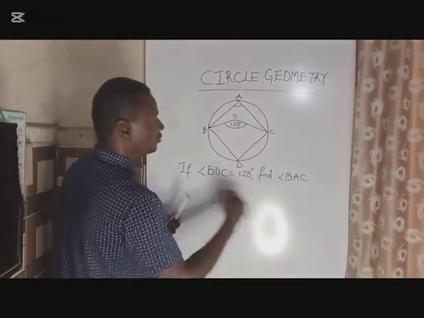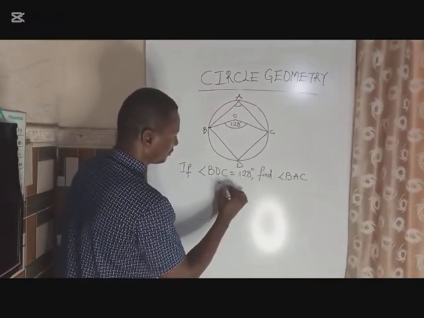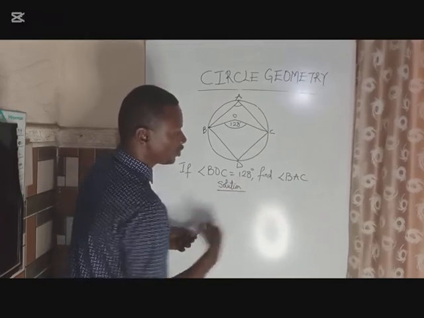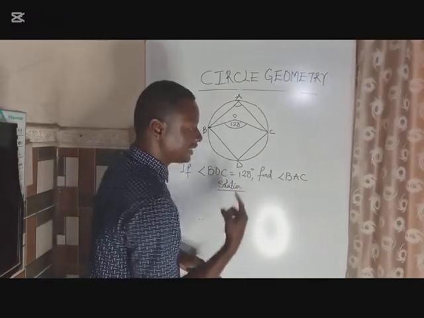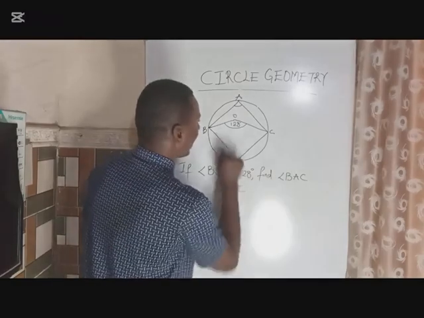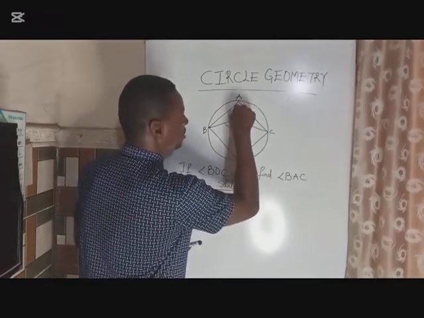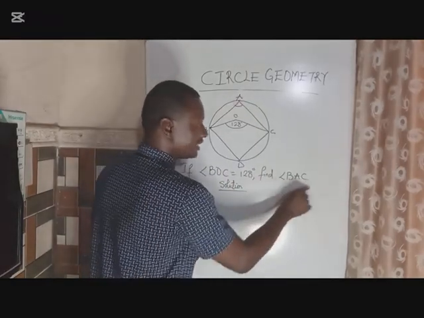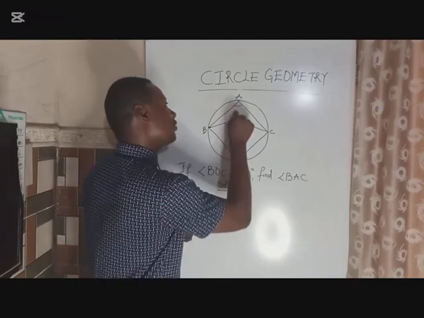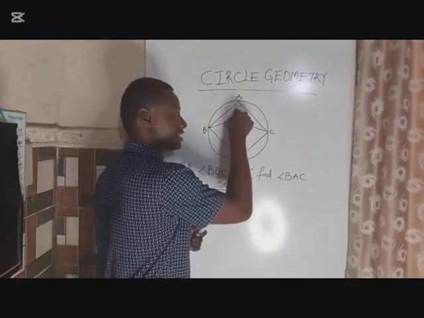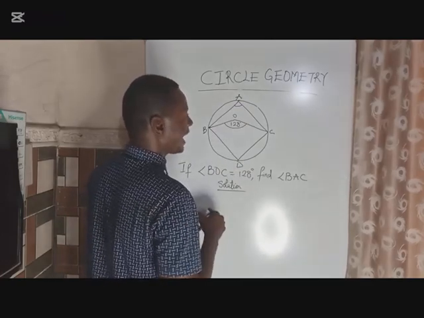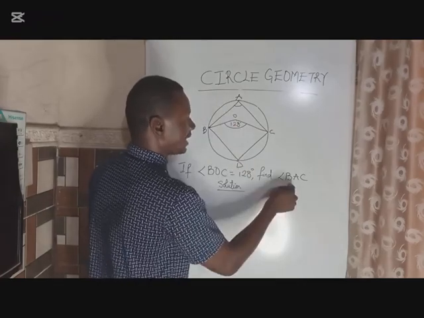In order to get angle BAC, what we need to look at is which of the alphabets we are looking at. I did tell you that the alphabet at the middle is the angle that we are looking for. And it happens that we are looking for angle A. Angle A happens to be the angle at the circumference.